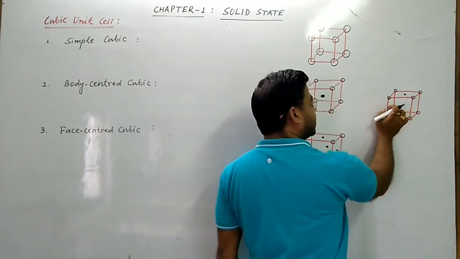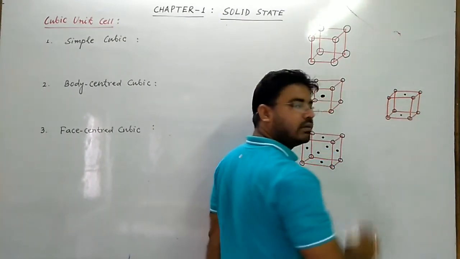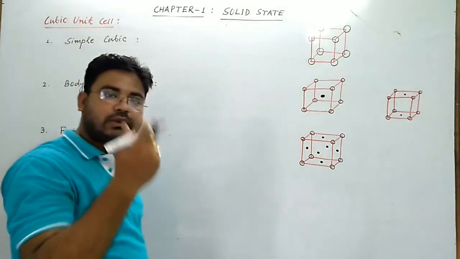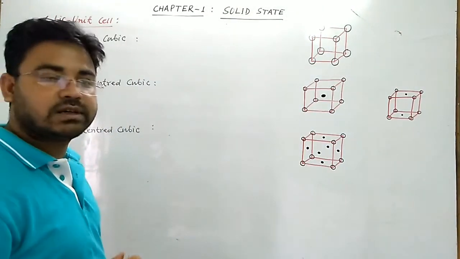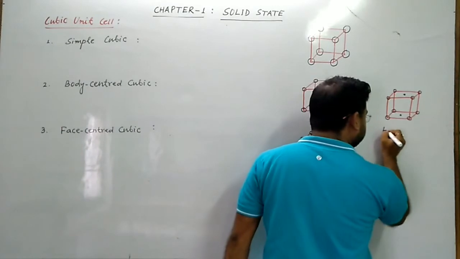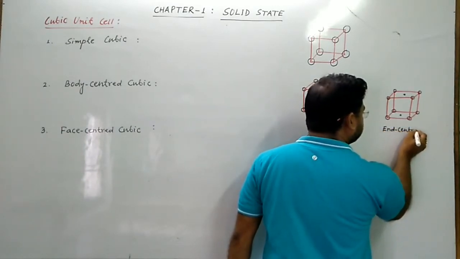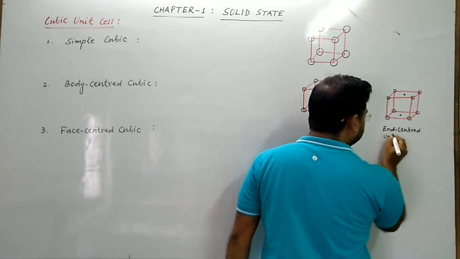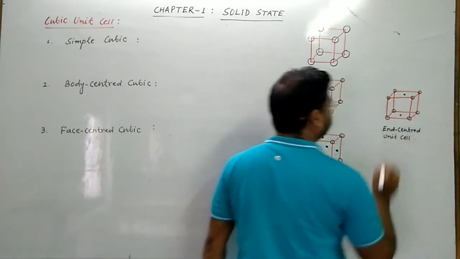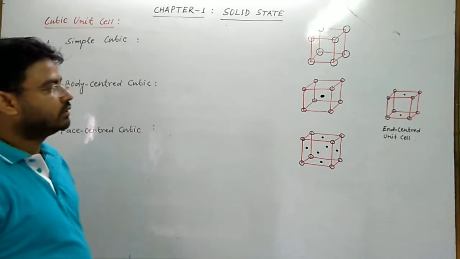If you put 1 atom there, then next atom should be here. तो any 2 opposite faces में 2 atom रहता है for end centered unit cell. Okay, clear?